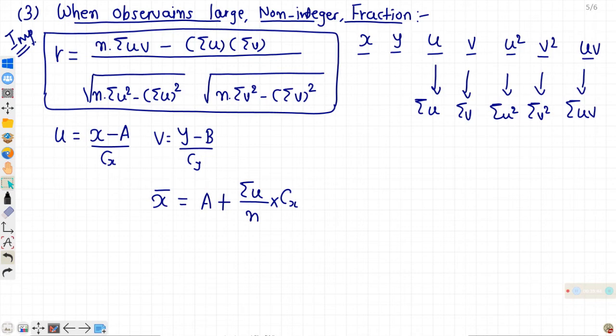For y, it will be B plus sigma v upon n into class length of y. This formula will be used when the values of sigma u or sigma v are not given in the sum. At that time, this relation will be useful.